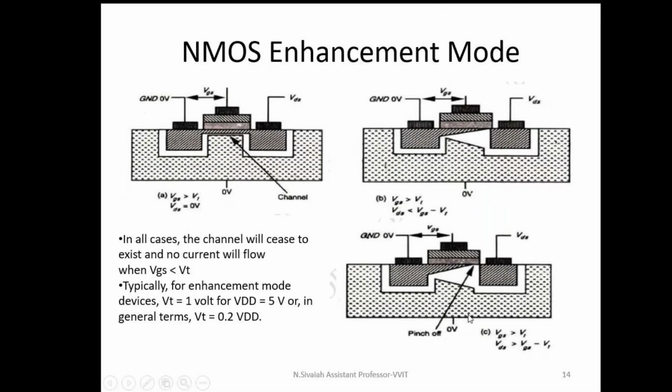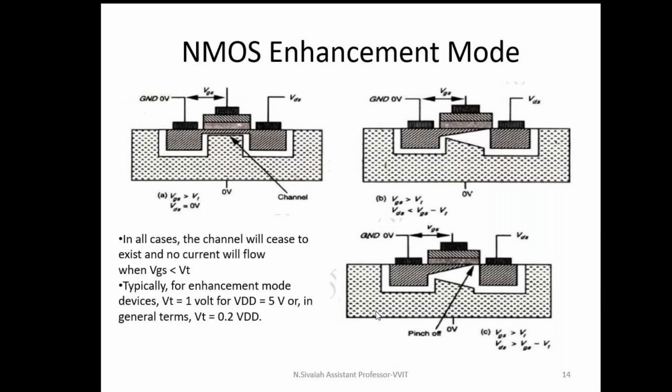What is the basic difference between the BJT and MOSFET? If I want to operate a BJT as an amplifier, it must be operated in the linear region. When it comes to MOSFET, the MOSFET operates as an amplifier when it is in the saturation region. Keep this point in mind.